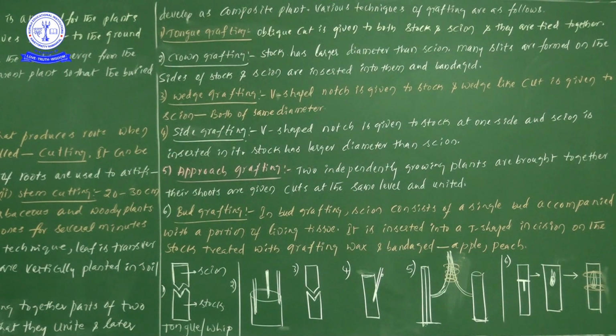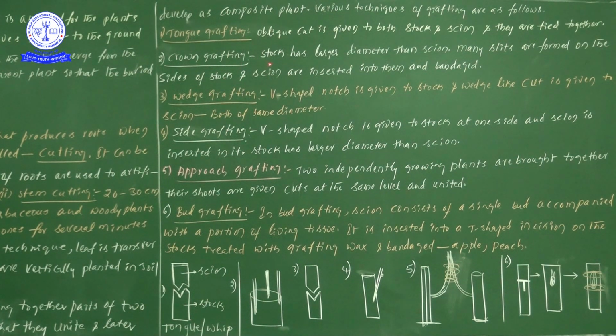An oblique cut is given to both the stalk and the scion. When we give an oblique cut to both, automatically the two are tied together, and we can see the development of the plant from the scion and the stalk. In this question, what is the conclusion? Both must be taken with the same diameter. Right.